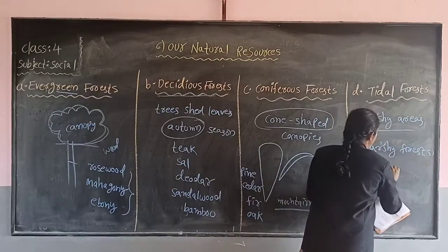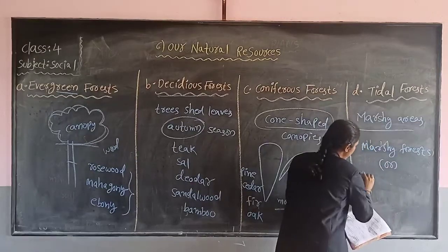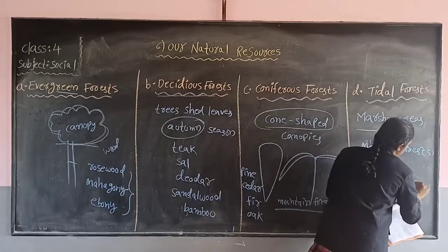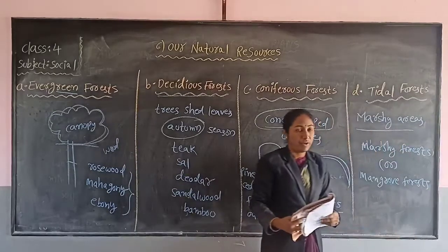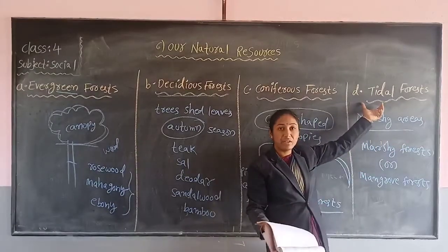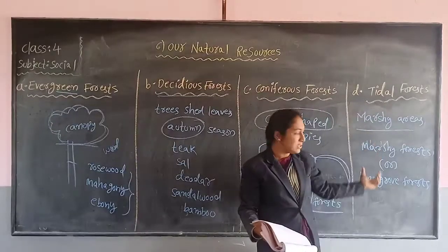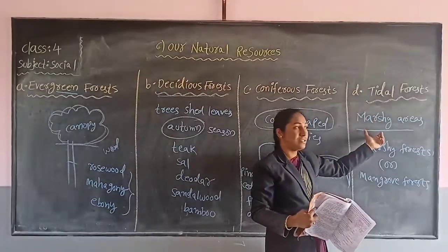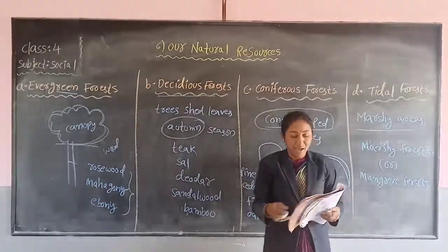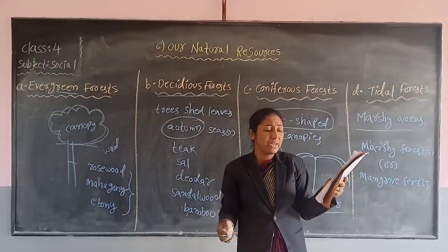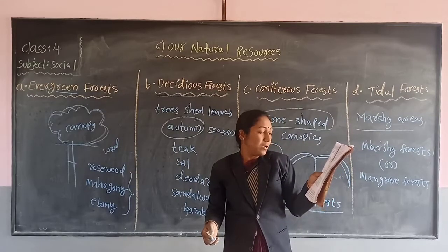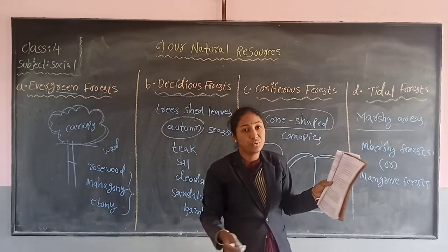Marshy forest or mangrove forest. Okay, now tidal forest is also called marshy forest or mangrove forest because these tidal forests grow in marshy areas. The common trees found in these forests are Casuarina and Sundari.